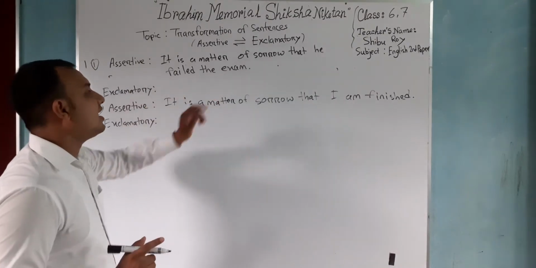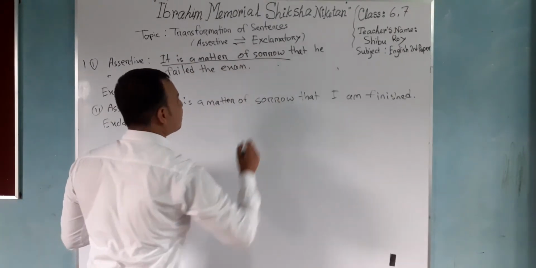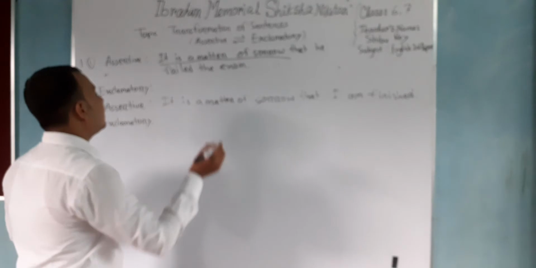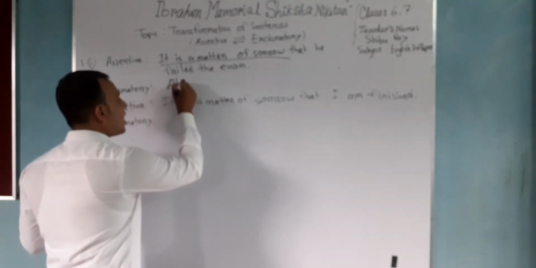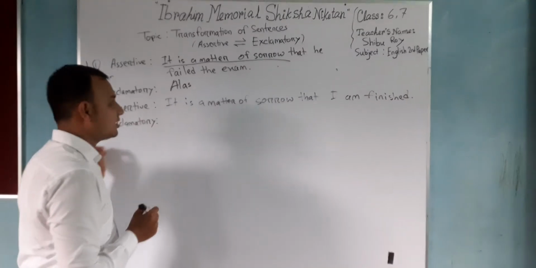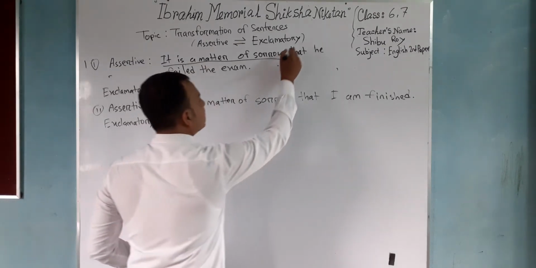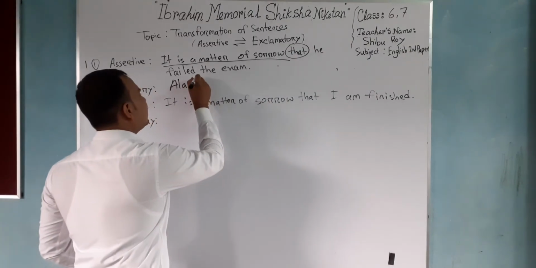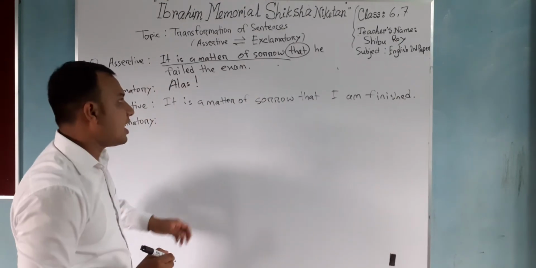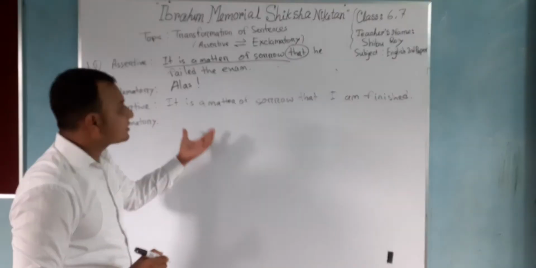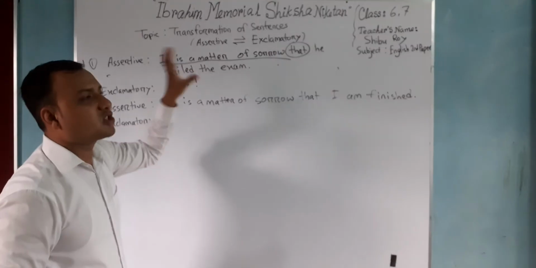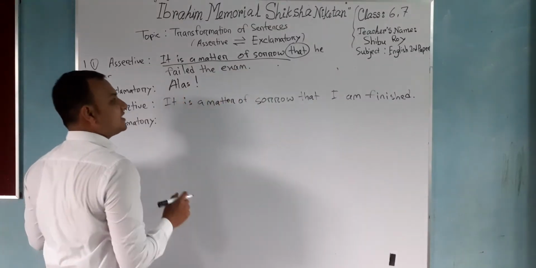It's a matter of sorrow that he failed the exam. So in the place of it is a matter of sorrow, we'll write down here alas. For the word that, we'll give here exclamation sign. After that, as the rule of it is a matter of joy, the remaining part will be same.